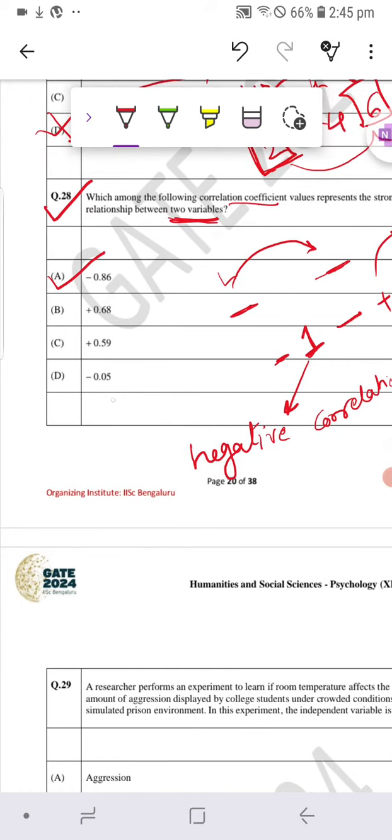Among the rest of the options, the weakest is -0.5, and 0.59 and 0.68 are comparatively stronger, but among these options the one closest to 0 is -0.86, and hence this becomes your answer.